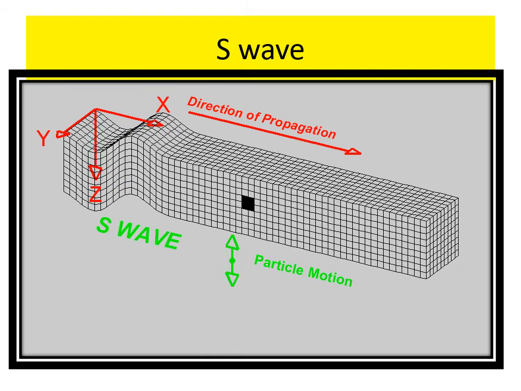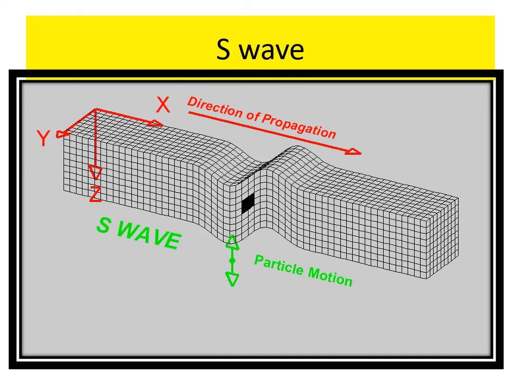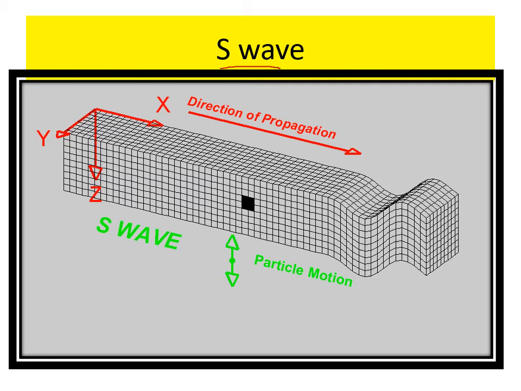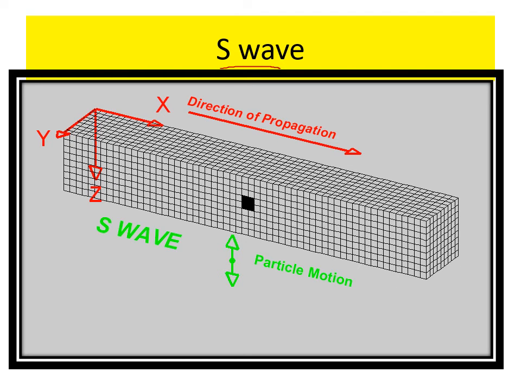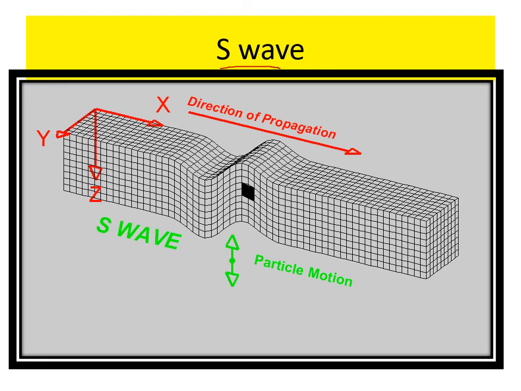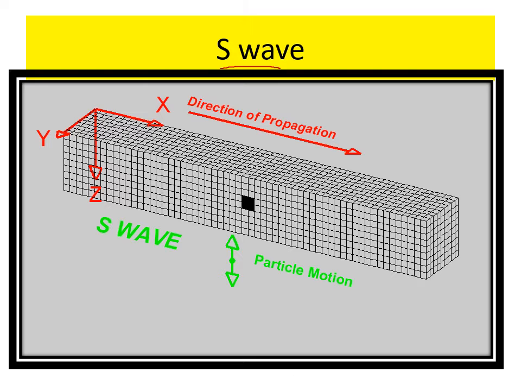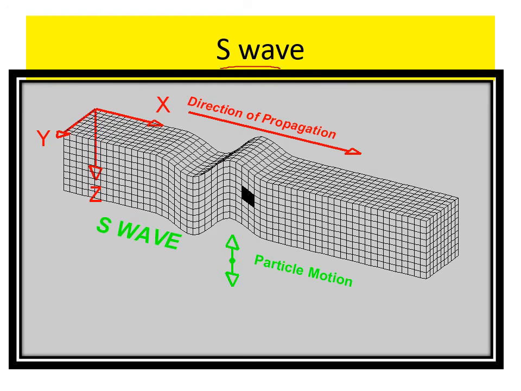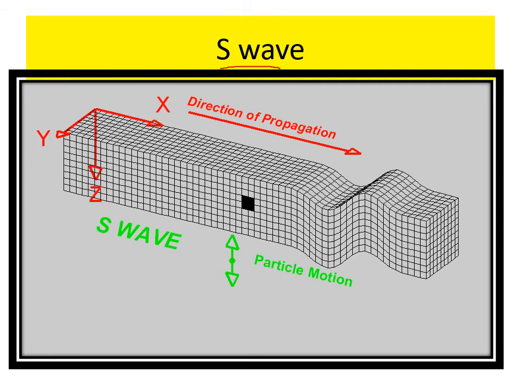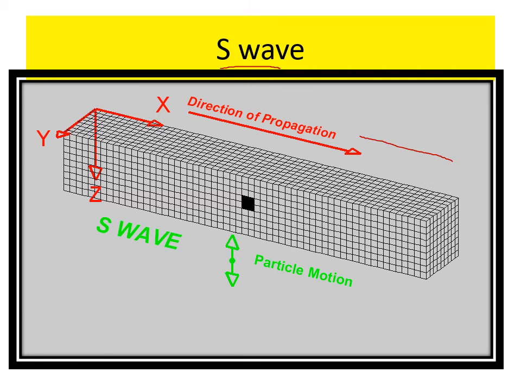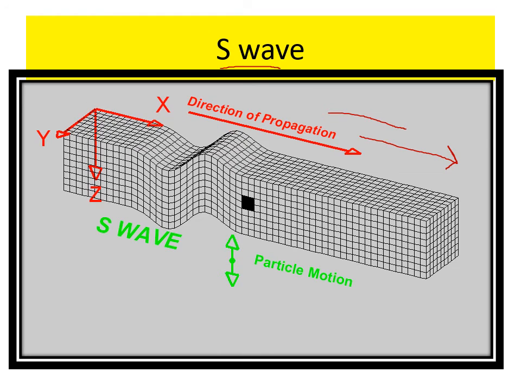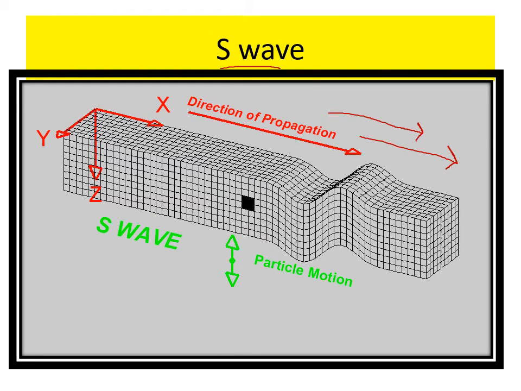S wave is also known as shear wave as well as transverse wave, because here the waves move side to side and up and down, rather than back and forth. It travels in the direction perpendicular to the direction of propagation. Propagation means the direction that the wave is moving. This is the direction of propagation. The wave is moving towards this direction.